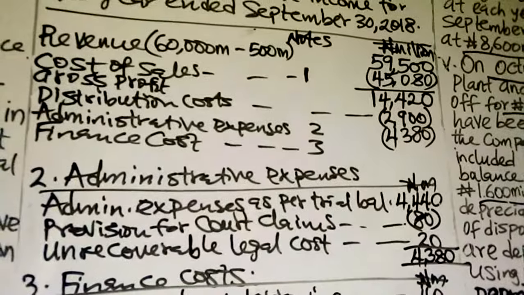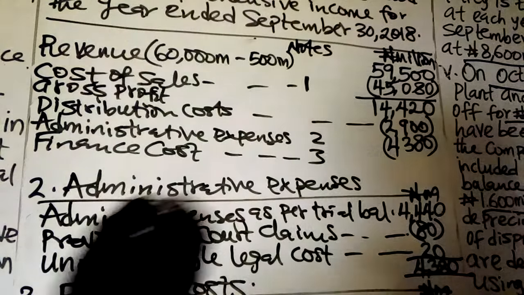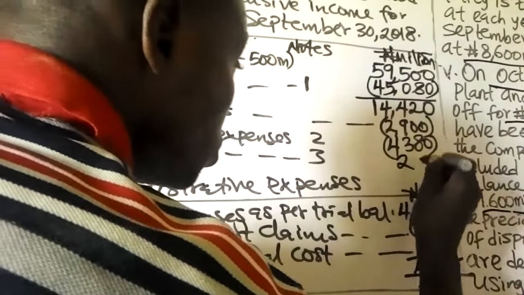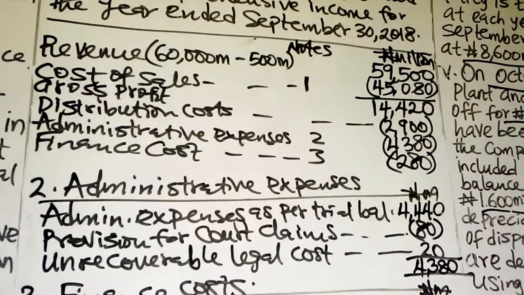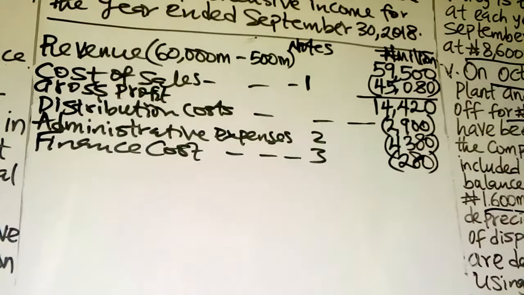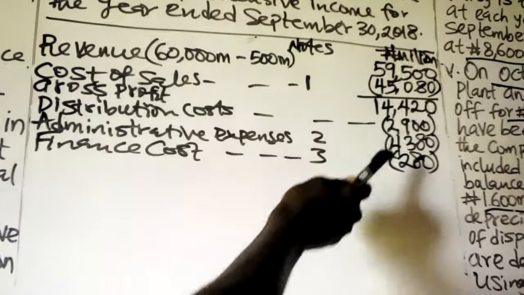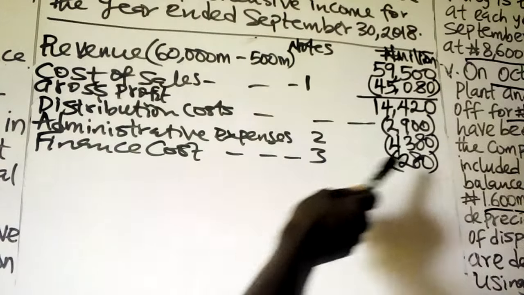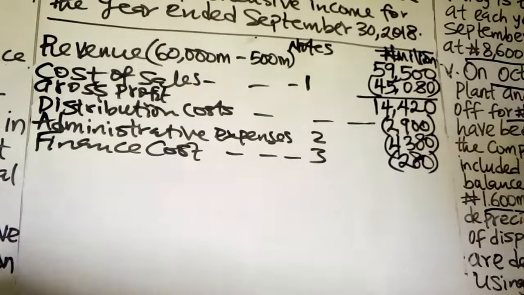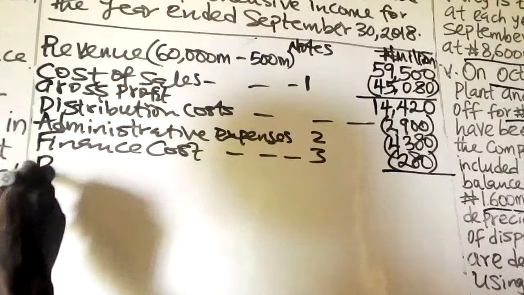Now you include that in our statement of profit or loss. Our finance cost is 280. So you less the distribution cost of 29 and administrative expenses of 4,380 and finance cost of 280 from the gross profit. Then you arrive at the profit before tax.